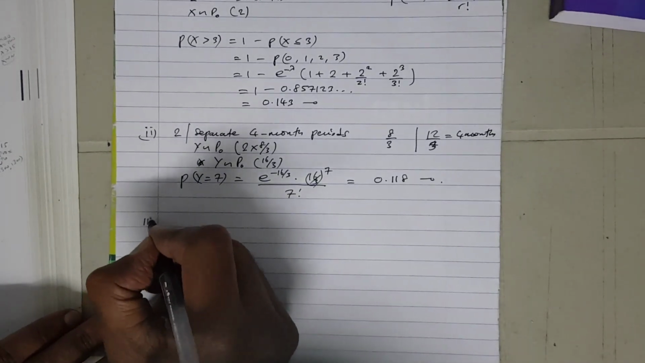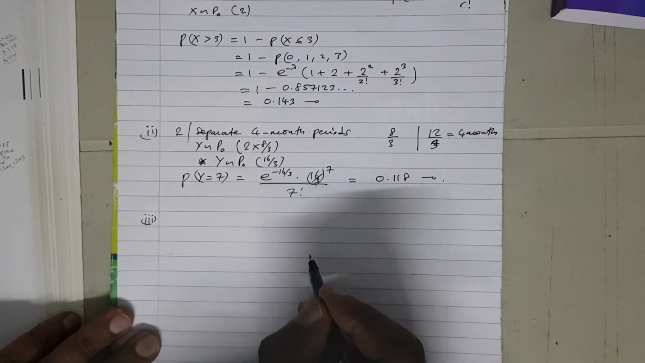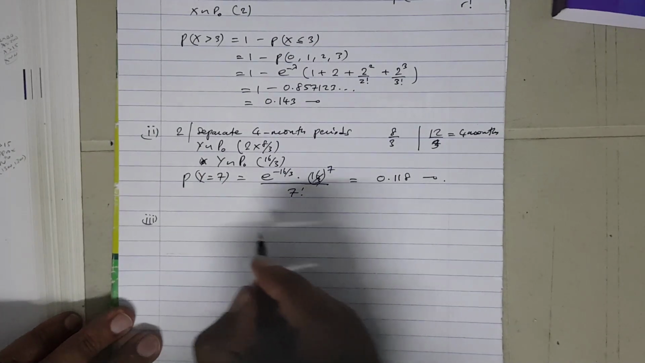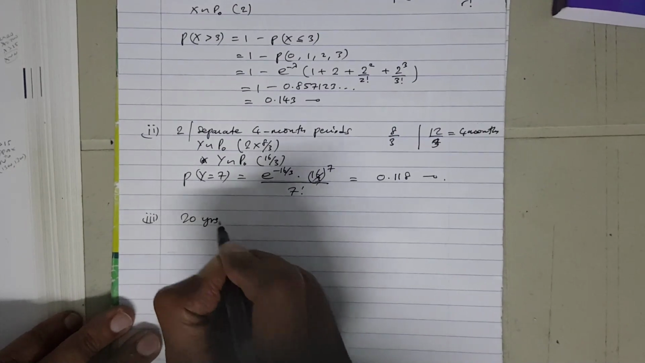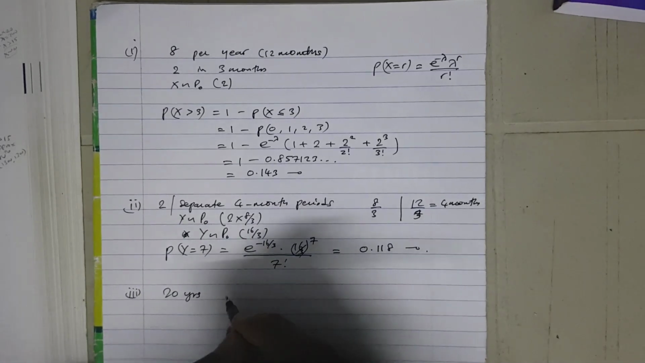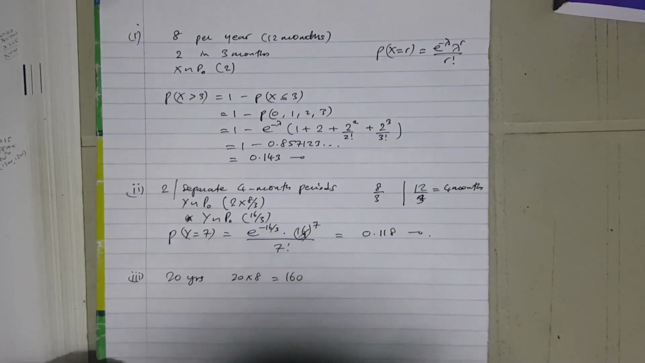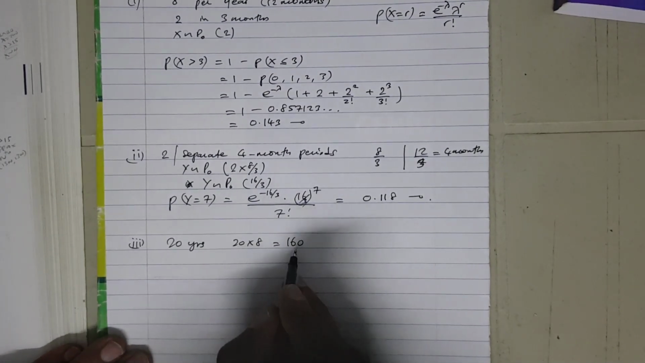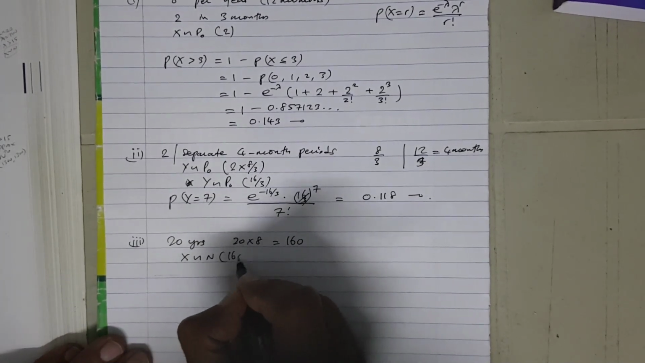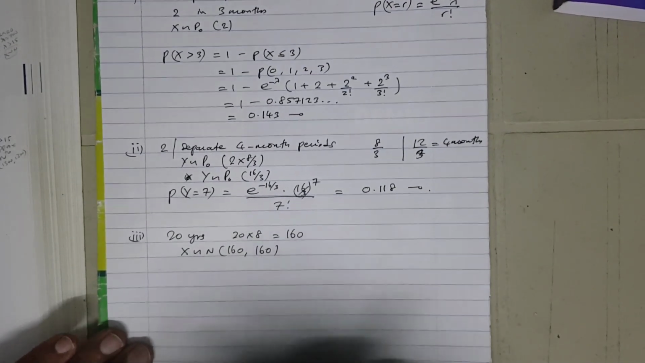And now for the third part, find the probability that the total of fewer than 137 major avalanches occur in a 20-year period. Now in 20 years, how many avalanches are expected? Because it's 8 per year, for 20 years it's going to be 20 times 8. So we are expecting 160 avalanches. Now that's a very big figure, therefore it follows a normal distribution. So we can define X being normally distributed with mean 160 and 160 again for the variance.